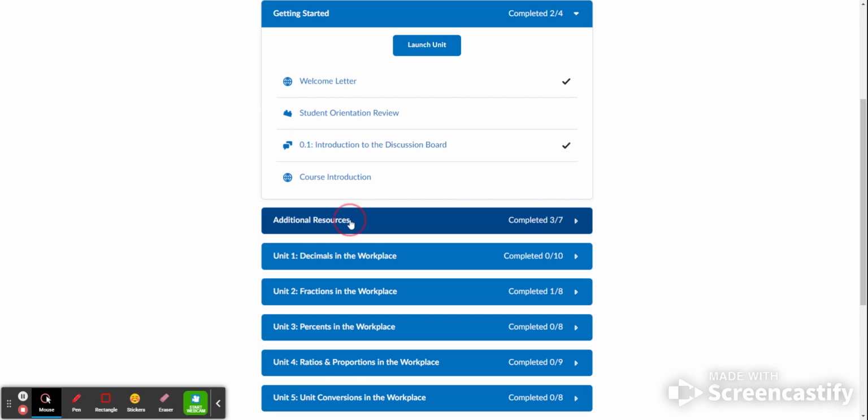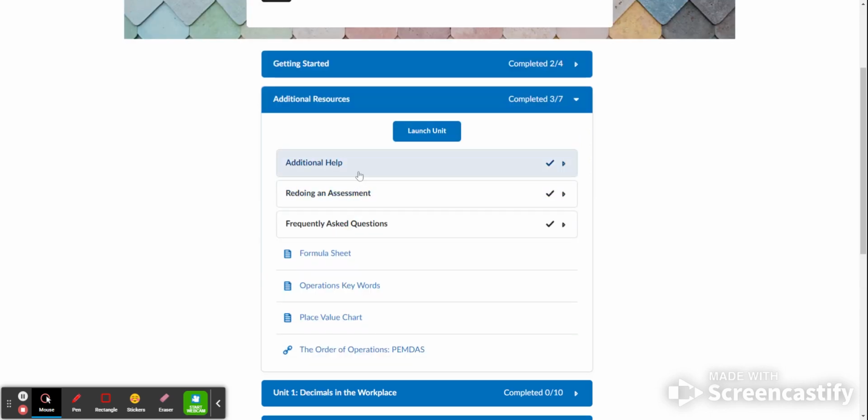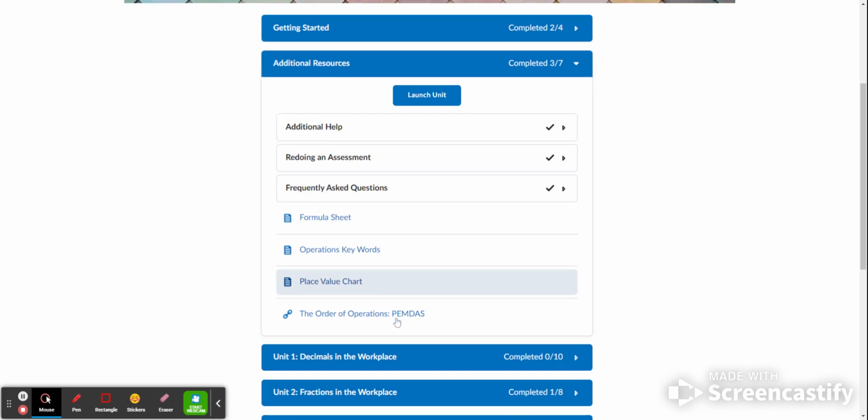This next tab has additional resources for you. This is information that will give you extra help in all the sections, videos that I've posted in there or links that maybe you might find useful. Also, if you want to redo an assignment, here's the directions for that and just some frequently asked questions about the class. There's also some extra formula sheet, keywords, place value charts, so make sure you check that out.